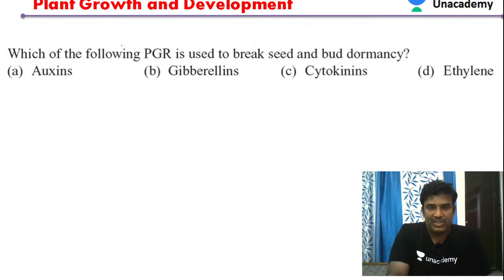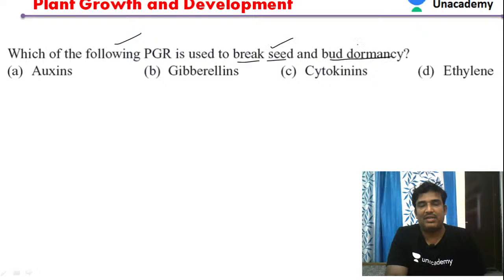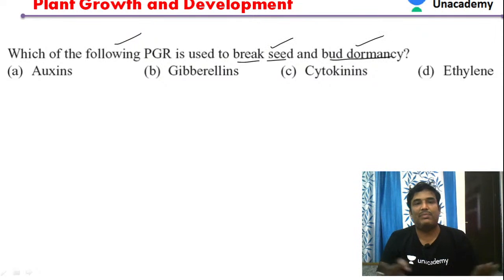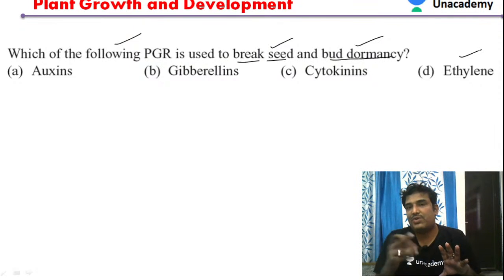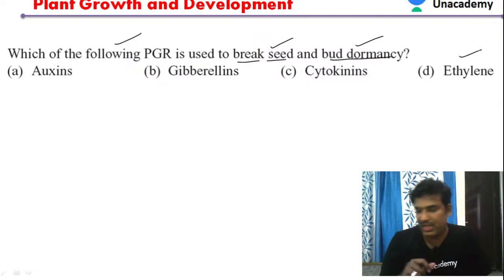Next question. Which of the following plant growth hormones is used to break seed dormancy and bud dormancy? Seed and bud dormancy can be broken by application of ethylene. So this is another important function of ethylene. It breaks the seed and bud dormancy. Seed dormancy is promoted by abscisic acid, but seed dormancy is broken by the hormone called ethylene. So option D will be the right answer.